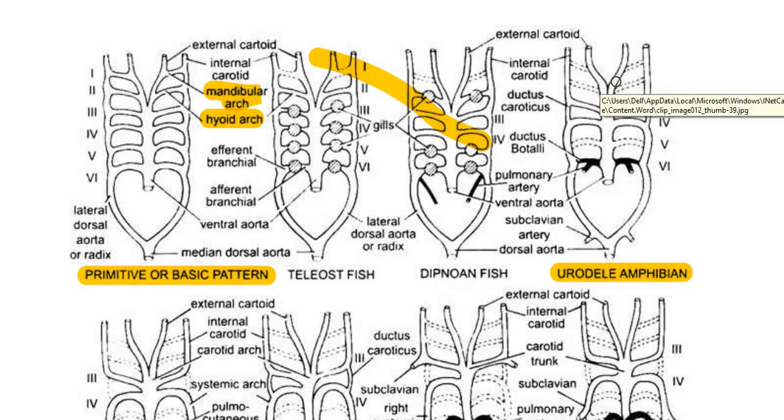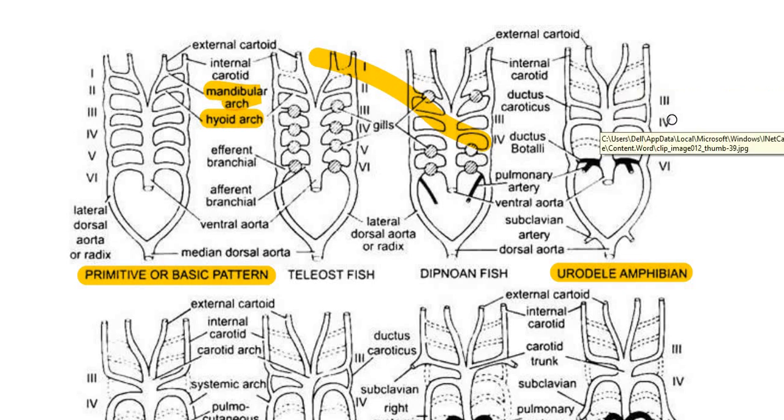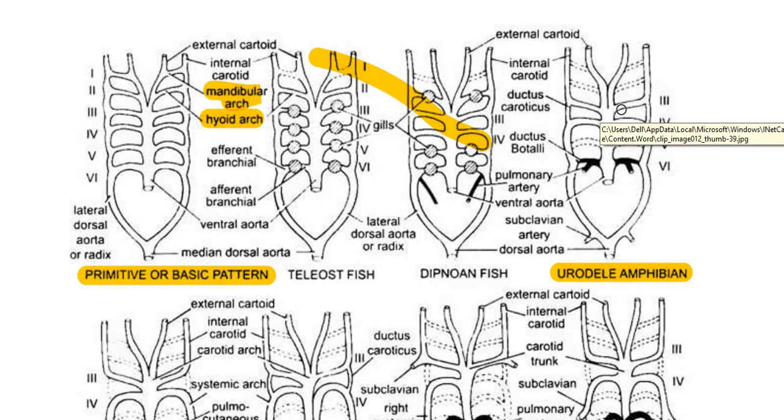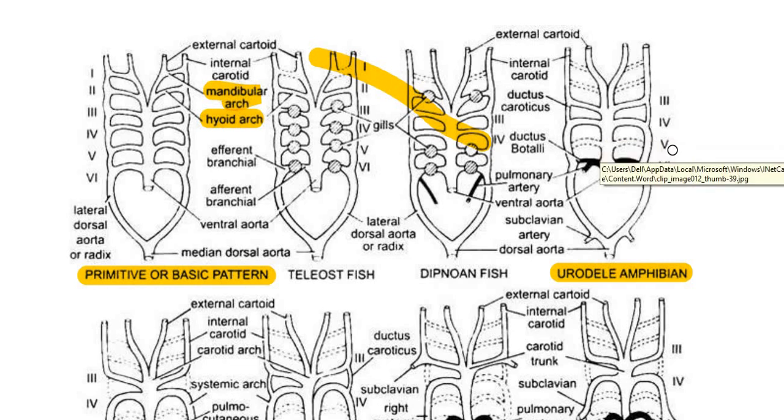We can see the carotid arch as well. And here the 5th pair of aortic arches disappears in case of Siren. It is one of the examples in urodeles. Here the third pair of aortic arches forms the carotid arch, whereas the 4th pair of aortic arches forms the systemic arch. The systemic arch develops as the aorta. And the 6th pair of aortic arches forms the pulmonary arch or pulmonary artery.